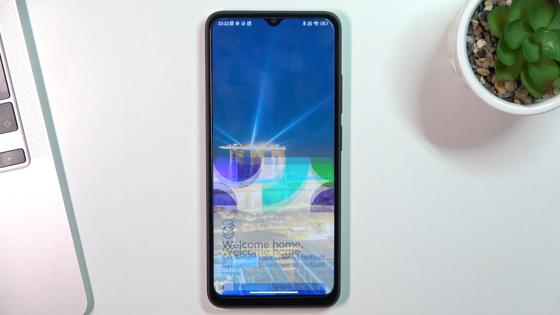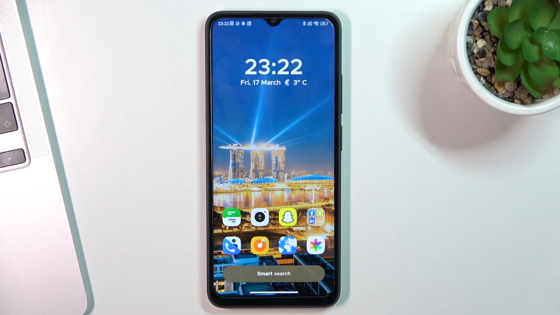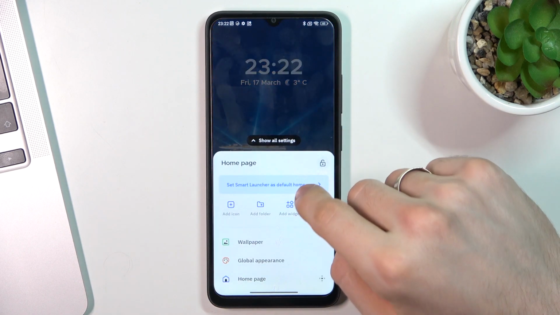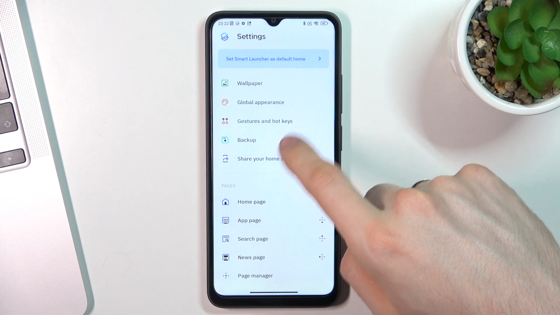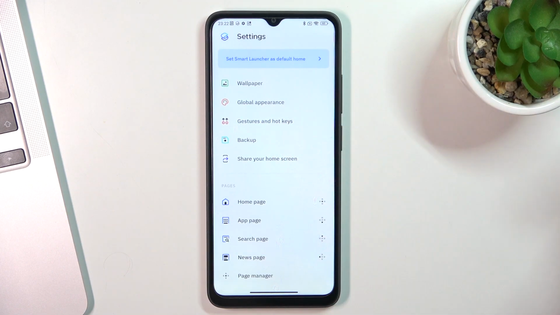On the second place in my top is Smart Launcher 6. I'm using this launcher when I am at home because it's really beautiful. Here we have beautiful colors, beautiful icons, and we have no inline features here too. And here we have settings. We have really flexible settings here. So we have gestures here. Gestures feature is really great feature.